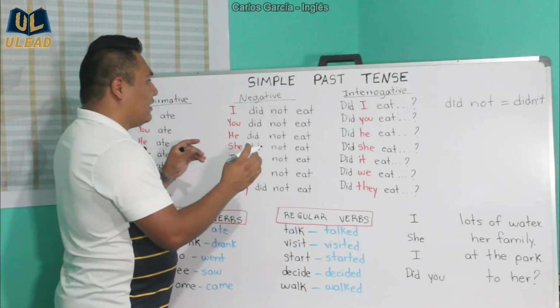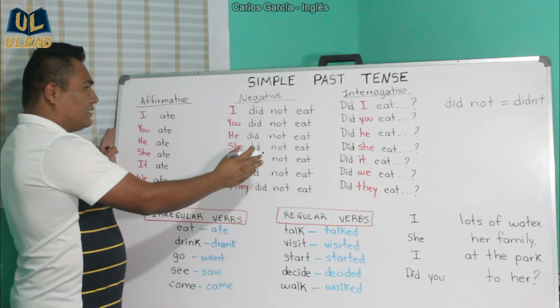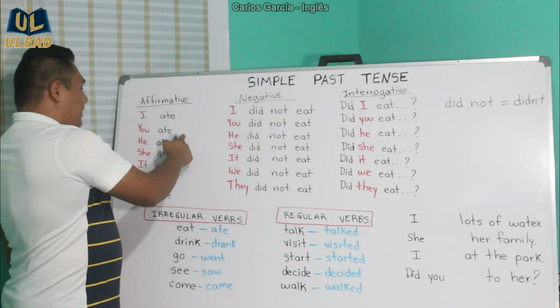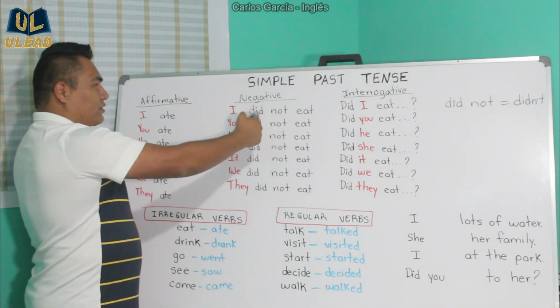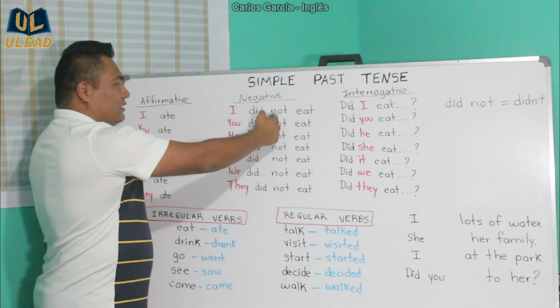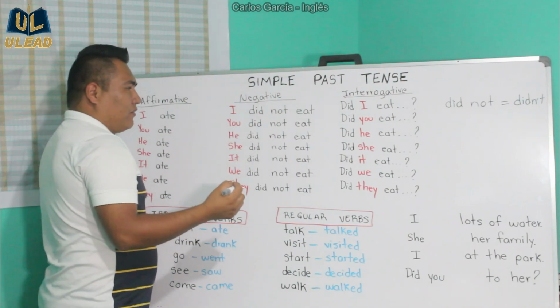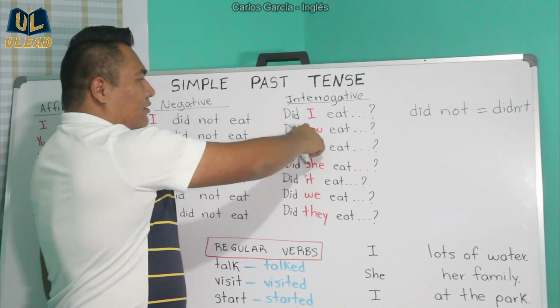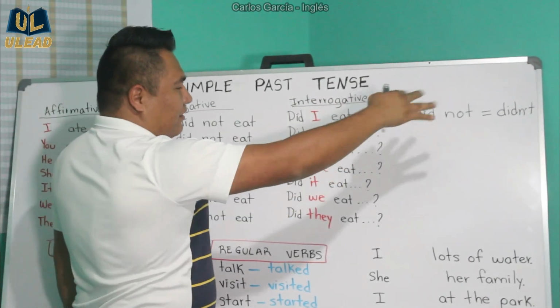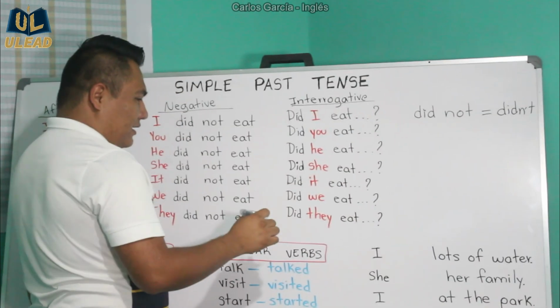This is how you can learn the three modes in the simple past tense. Okay? Affirmative, you use the past tense of the verb. Negative, you use did not plus the verb in simple form. Interrogative, you use did plus the subject pronoun plus the verb and the complement, whatever you want to write next.